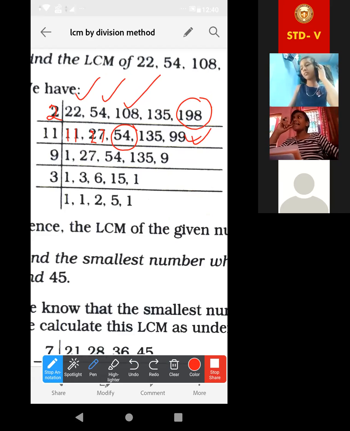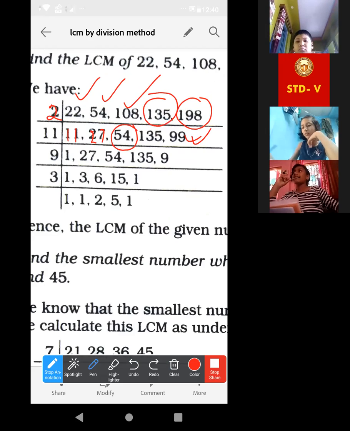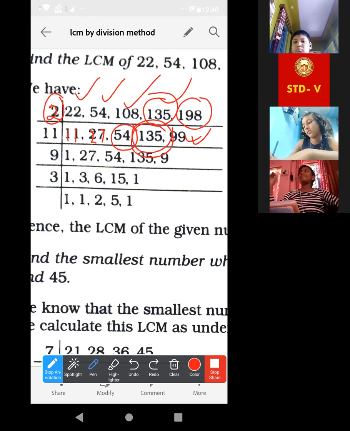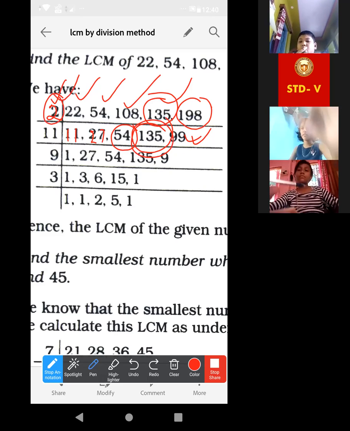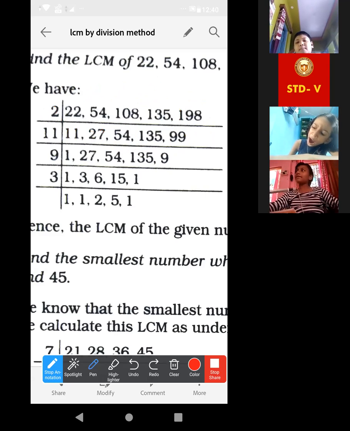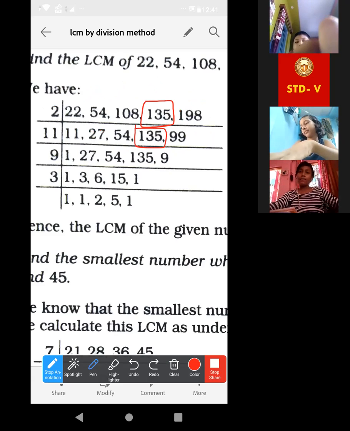Now, in case of this 135, we cannot divide this by 2. Then what will we write here? If the number is not divisible by this factor, then that number will remain as it is. Understood? This 135 will remain as it is, if it is not divisible. Is it clear? Yes, ma'am.